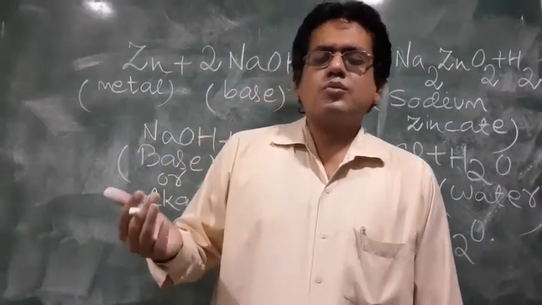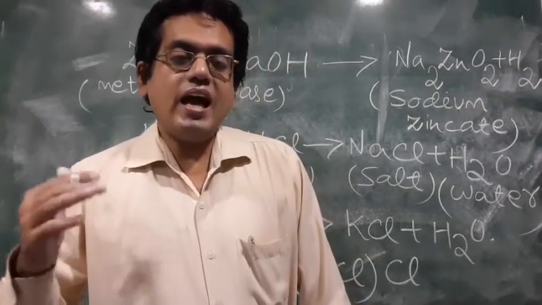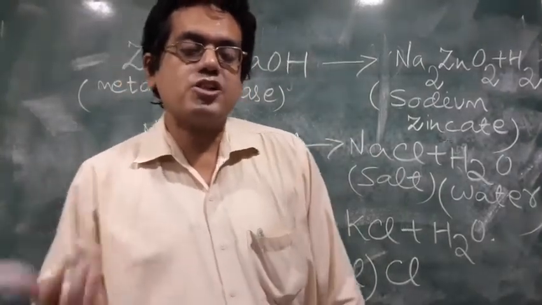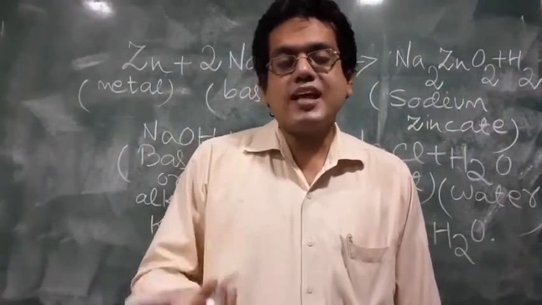So what did we do? We took antacids. What is the function of an antacid? The function of an antacid is to neutralize the excess acid that is produced inside your stomach.